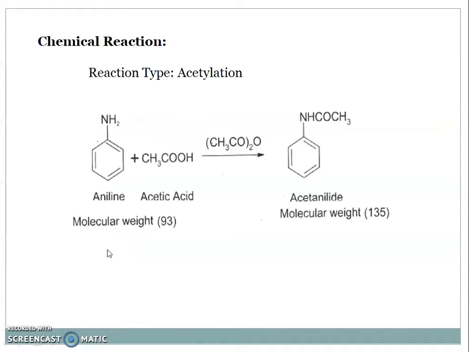Now we see the chemical reaction. Reaction type is acetylation, in which the acetyl group is replacing the hydrogen atom of aniline. Aniline plus acetic acid in presence of acetic anhydride gives acetanilide, in which the acetyl group is placed instead of hydrogen. Now for the actual practical, we move towards the laboratory.